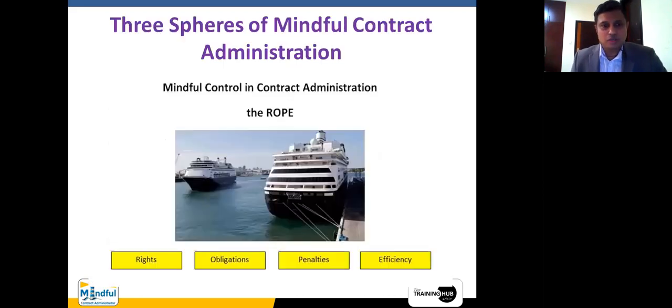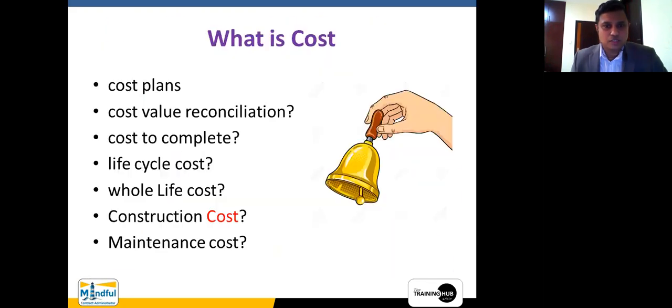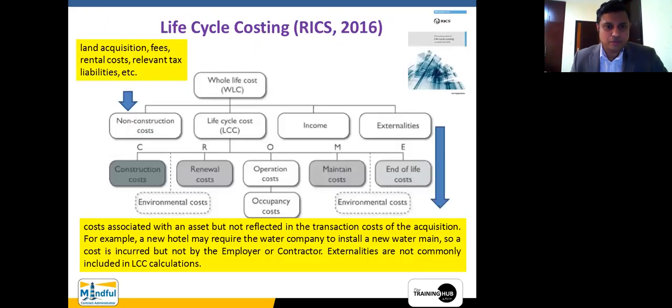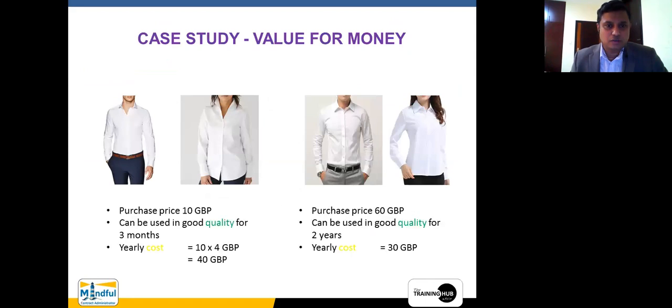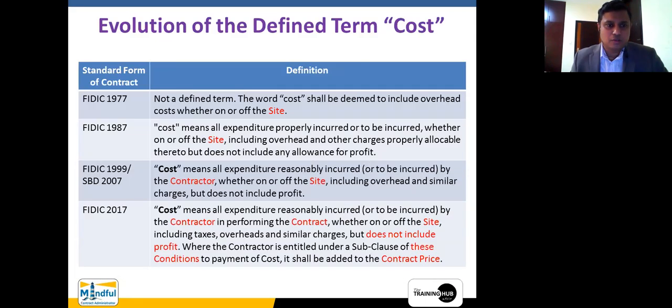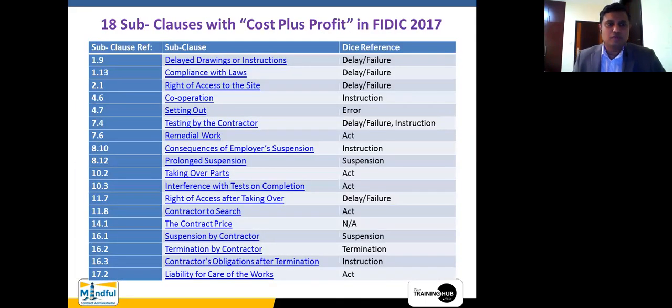Okay. Before moving on to today's dice faces, I will just refresh your memory about the 18 subclauses that we were talking about. When you peruse this particular table, you understand that there are 18 subclauses.